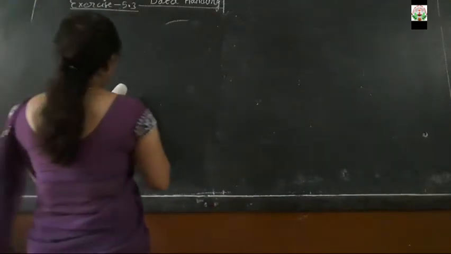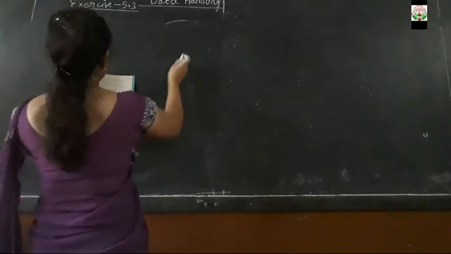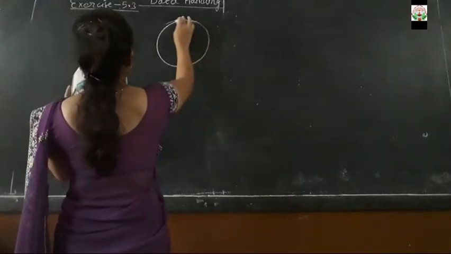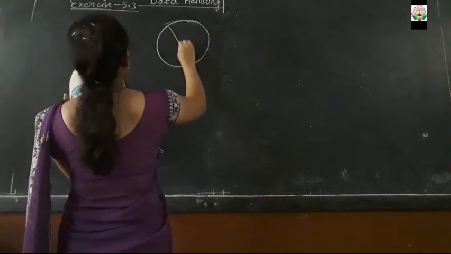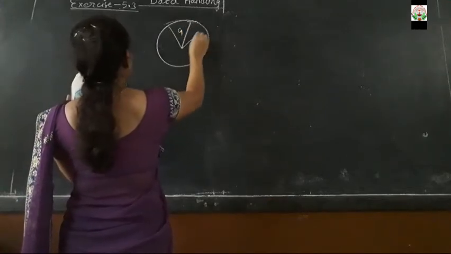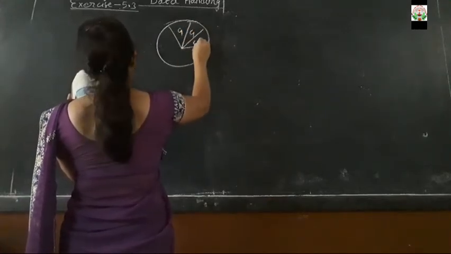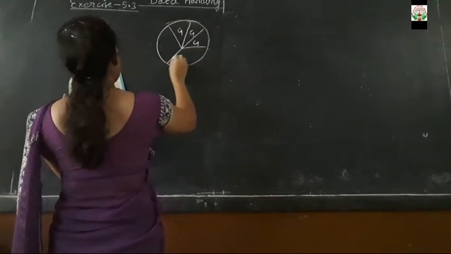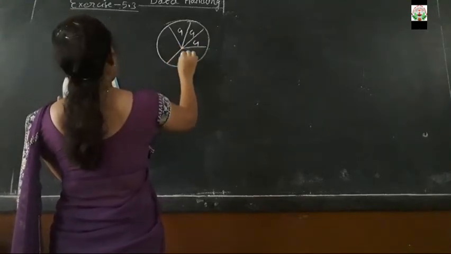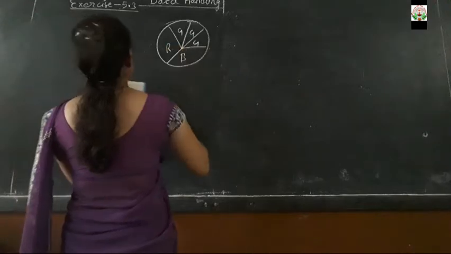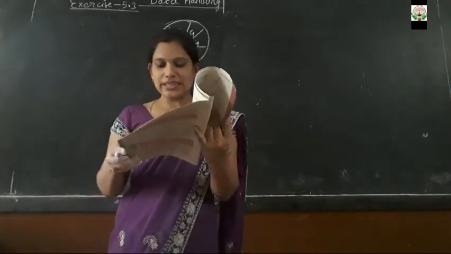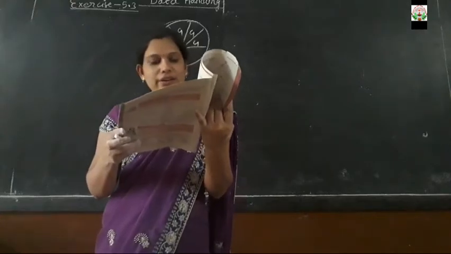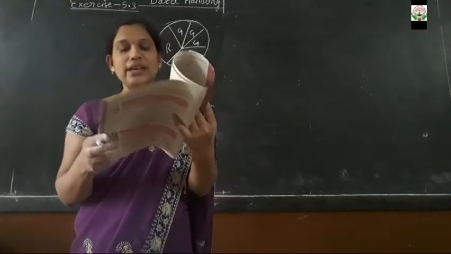Here one circle is given, a spinning wheel is given. 3 green sectors are there, then 1 blue sector is there and 1 red sector is there. Like this it is.